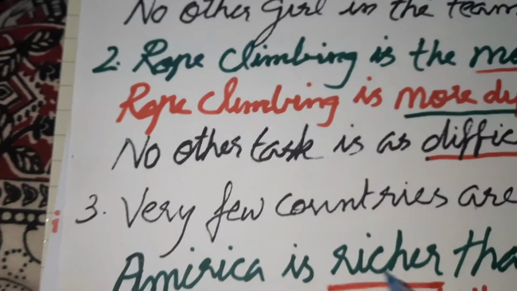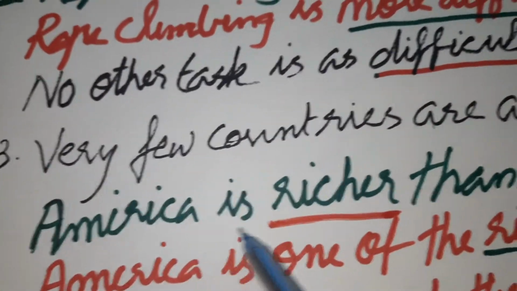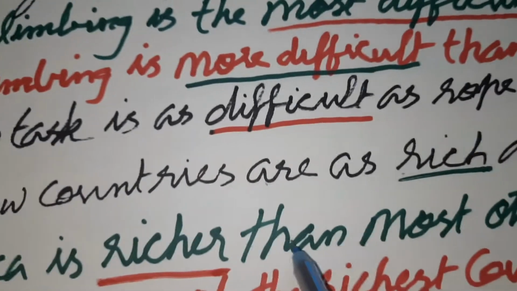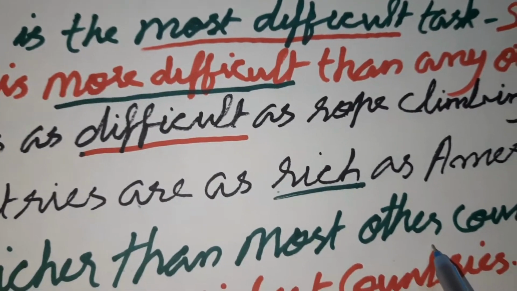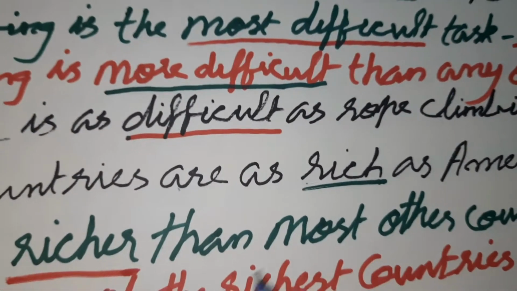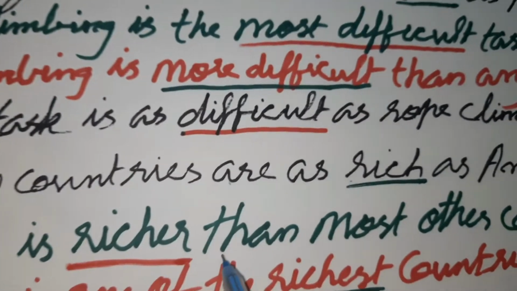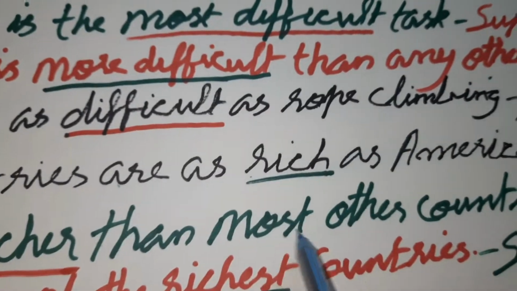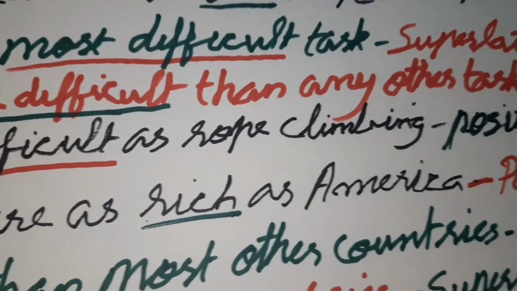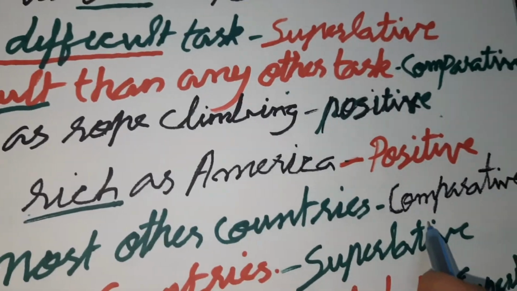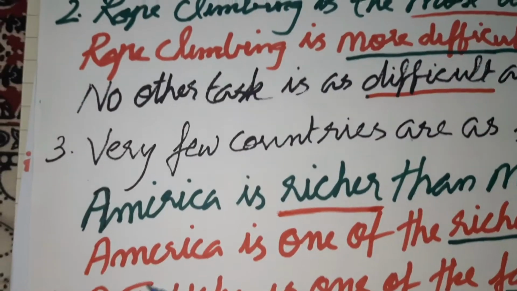Then see the comparative. America is richer than most other countries. Because very few countries are as rich as America. So here America is richer than most other countries. That is a comparative form. Now see the superlative.